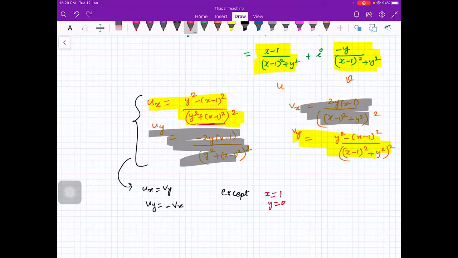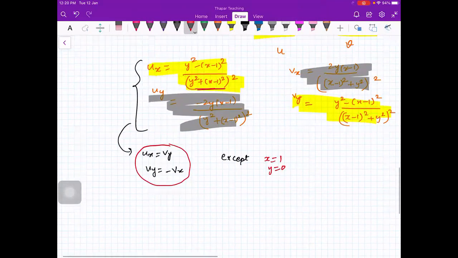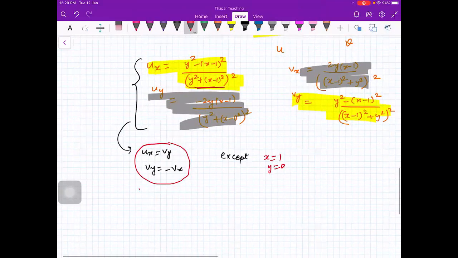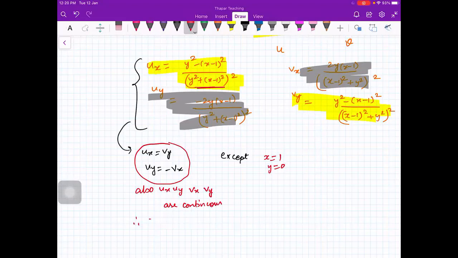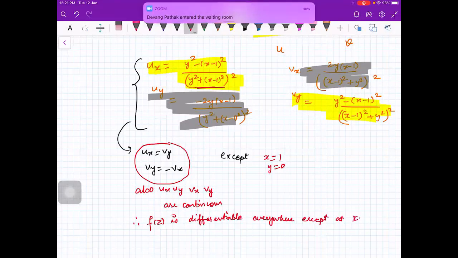So you have this condition satisfied everywhere except at this point, and also ux, uy, vx and vy are continuous. Therefore, this function is differentiable everywhere except at x equal to 1, y equal to 0, which is 1 plus 0 iota.